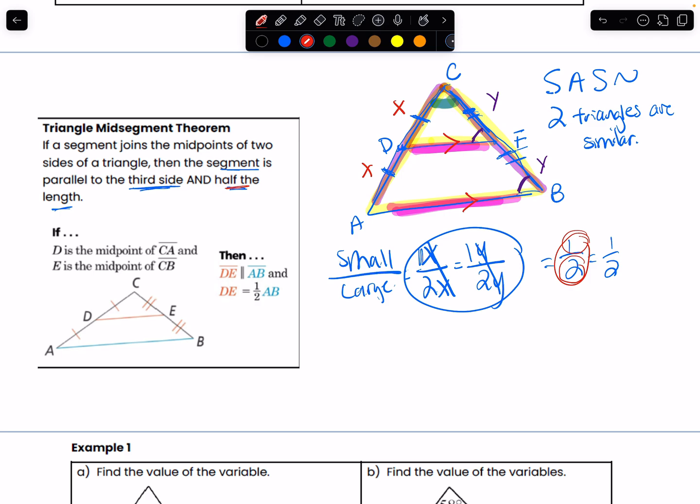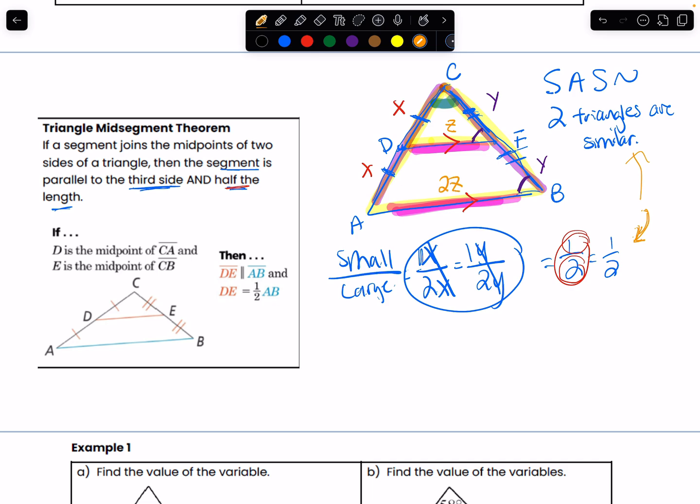So if I call the length of DE Z, then according to the proportions that I found previously, they must stay proportional because they are similar triangles. Then I can be sure that the length of AB will be 2Z, okay?